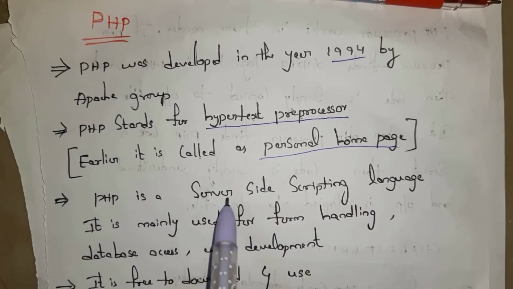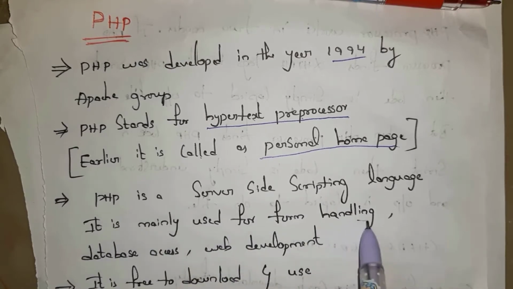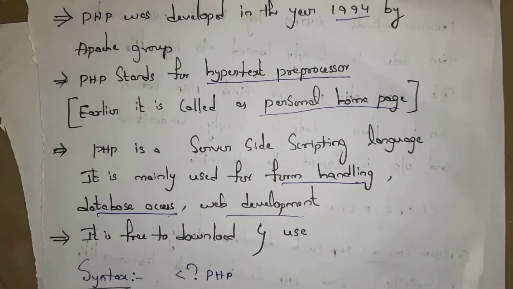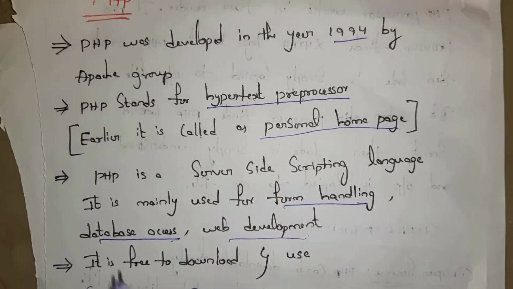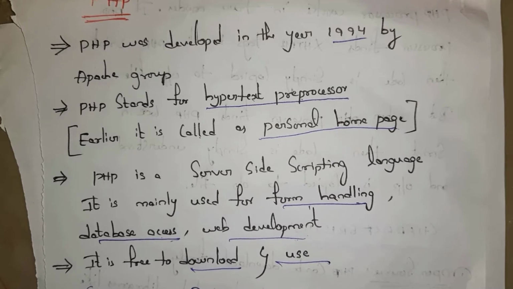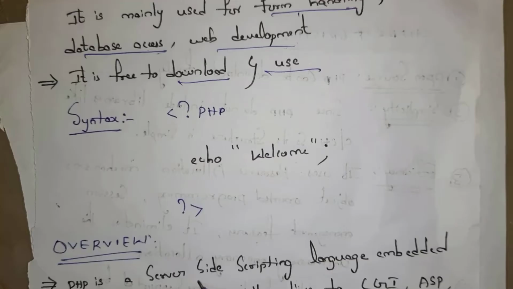PHP is a server-side scripting language. It is mainly used for form handling, database access, and web development. It is free to download and use. That means we can download PHP free of cost from the internet.